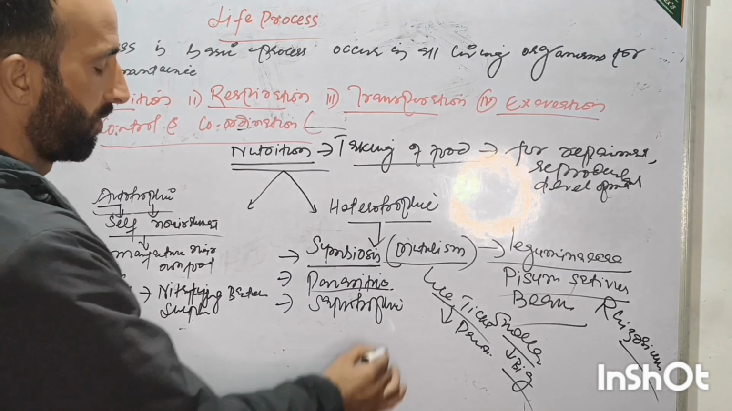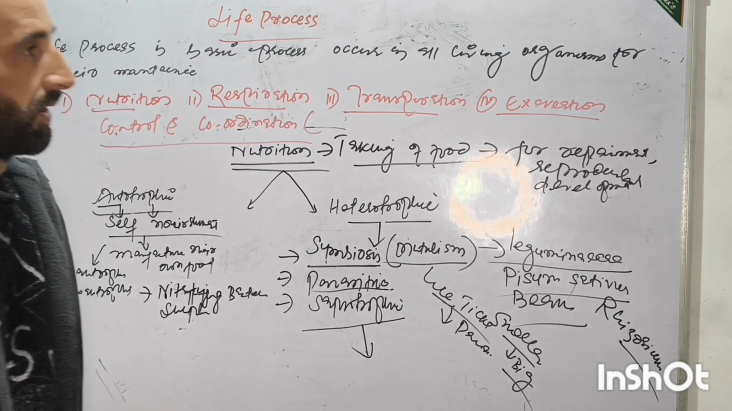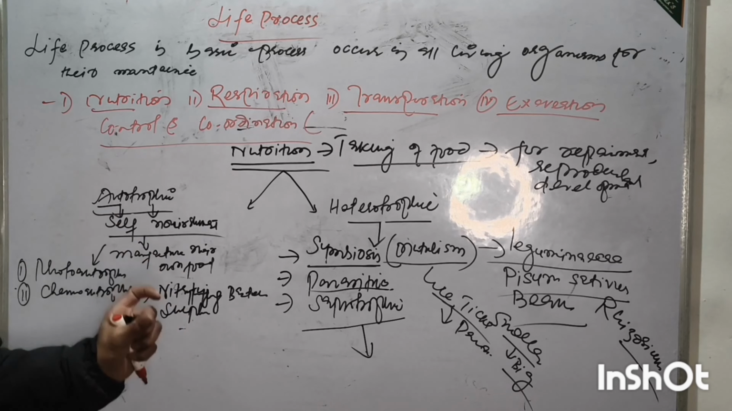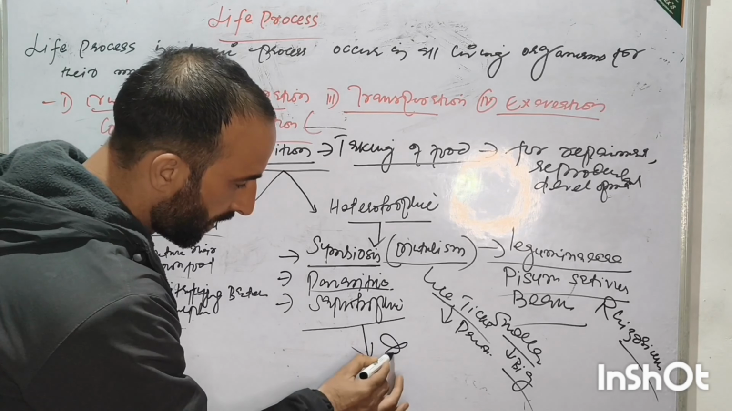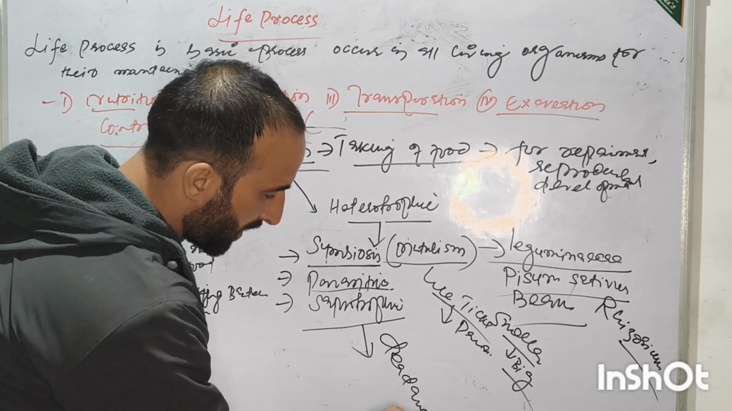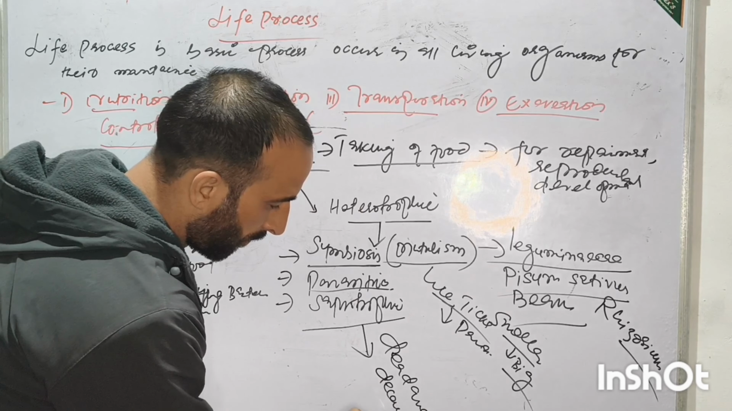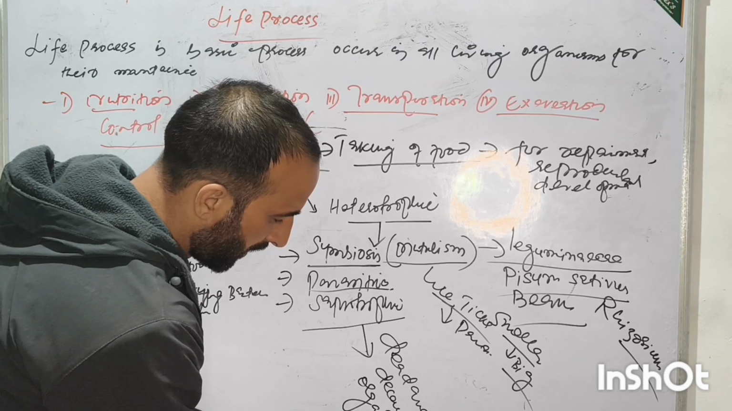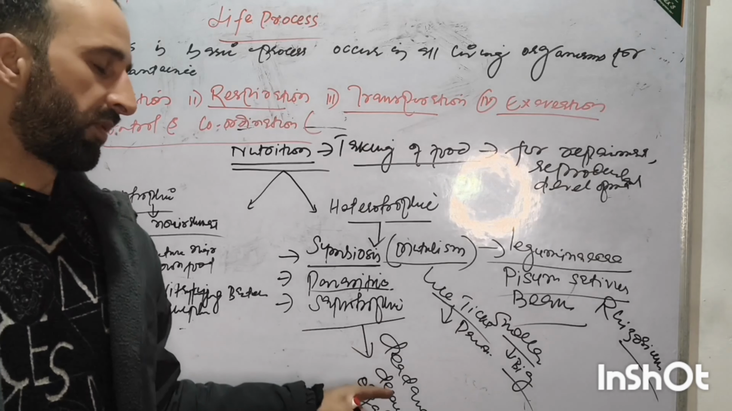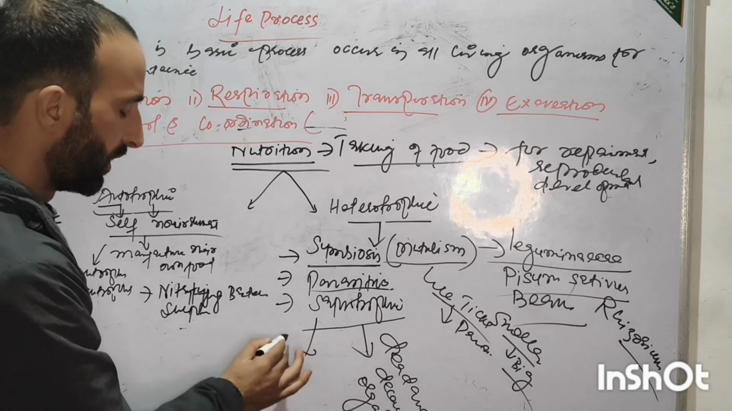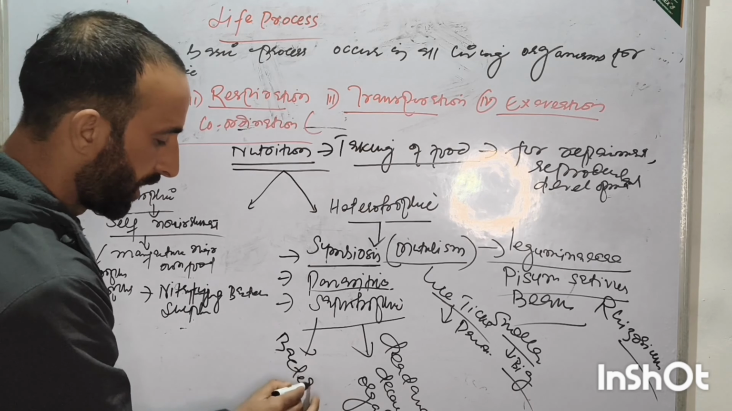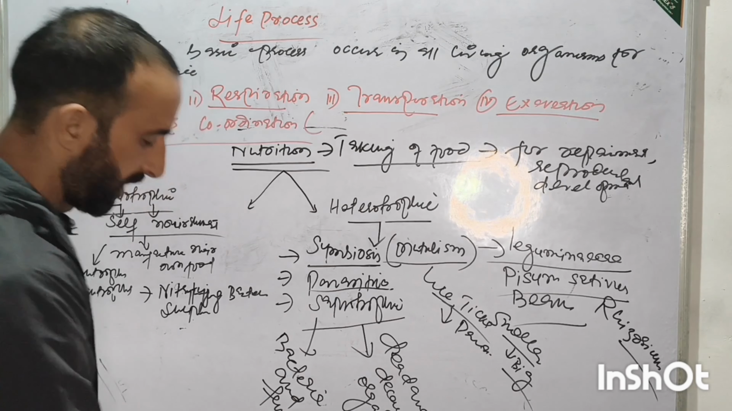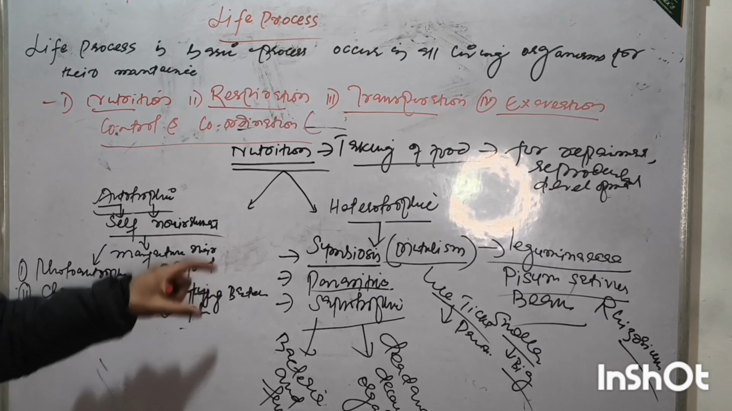And here is the saprotrophic mode of nutrition. Saprotrophic nutrition is that in which organisms derive their nutrition from dead and decaying organisms. It includes mostly bacteria and fungus. Okay, this is known as nutrition.